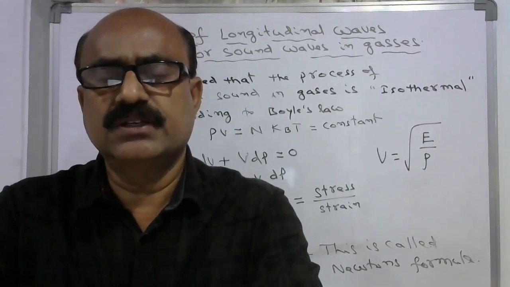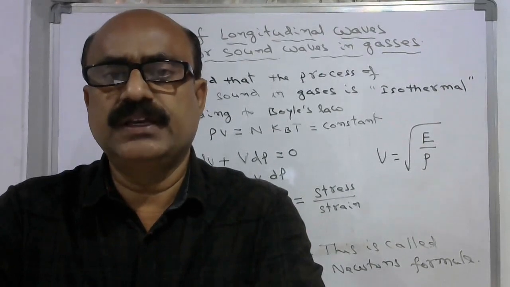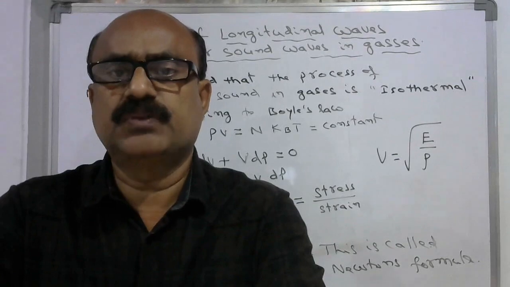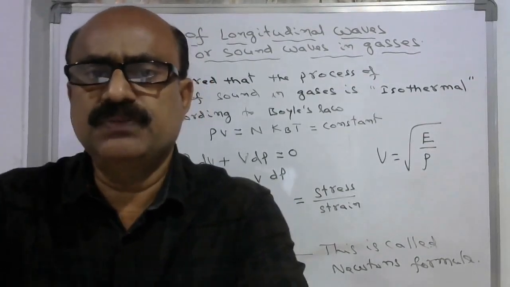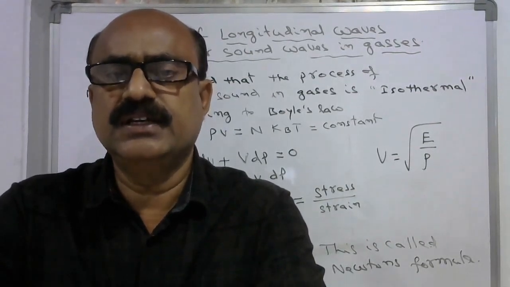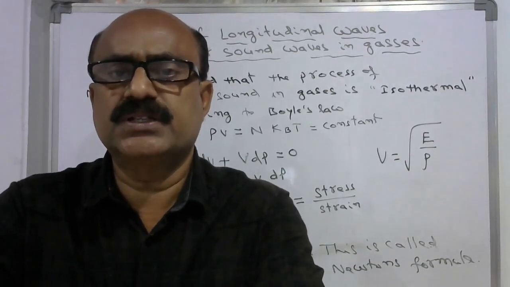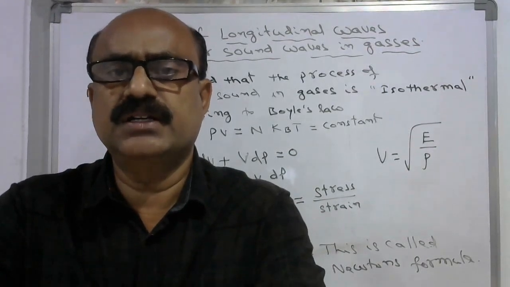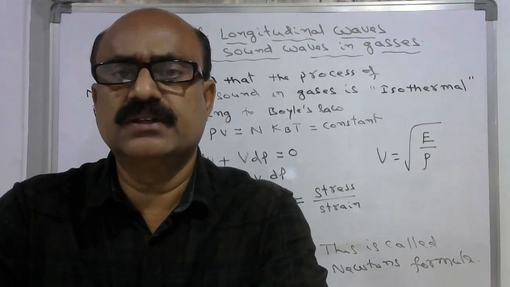That means from this formula, the value obtained is 15% less than the experimental value, and this was rectified by Laplace, the next scientist. He considered that the propagation of sound waves in gas is not isothermal, it is an adiabatic process, and he introduced the adiabatic index gamma.